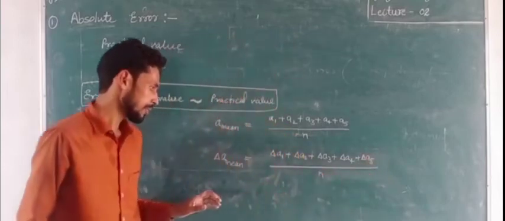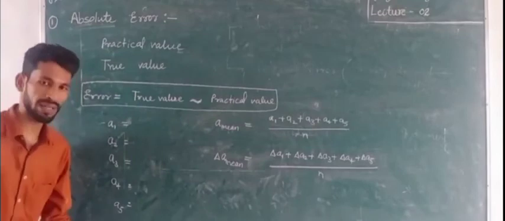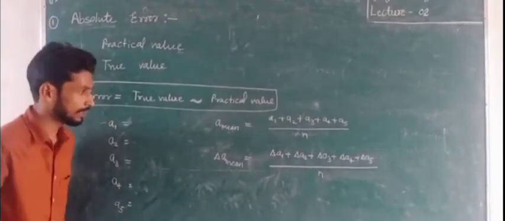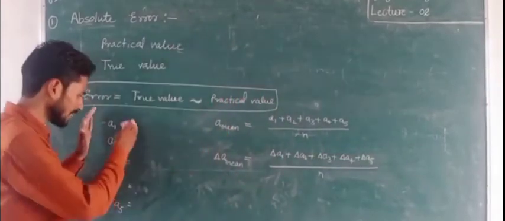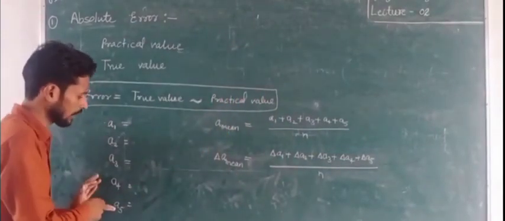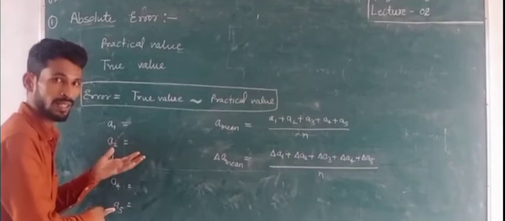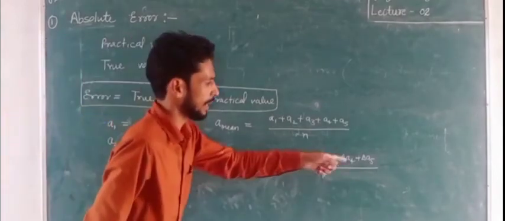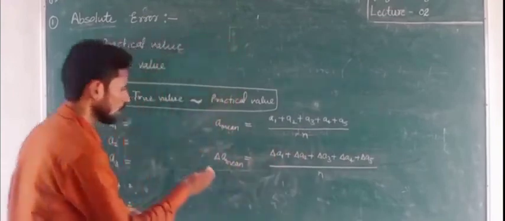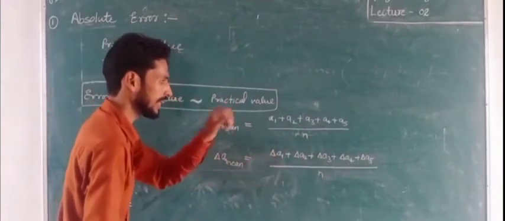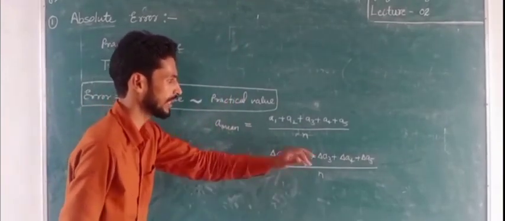If there exist more terms, suppose n terms, then you will write n terms. But in this example we are taking only the 5 students who measured the value, so I have written only 5. Clear that?